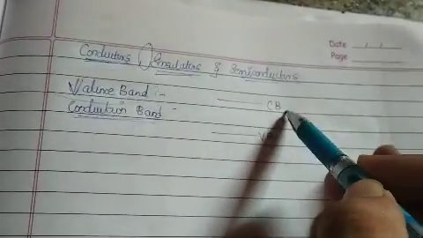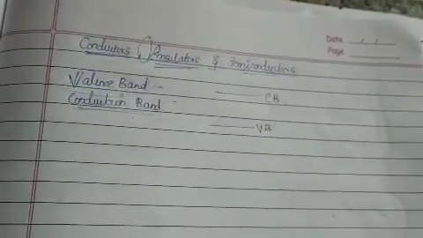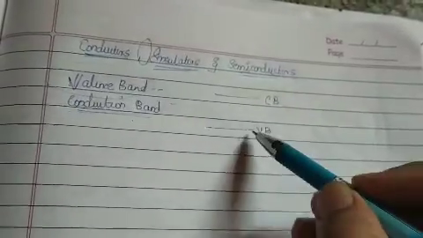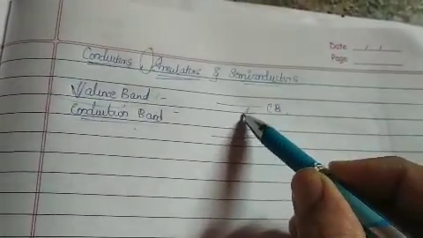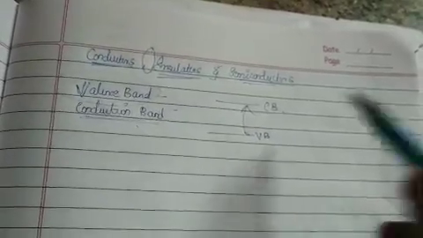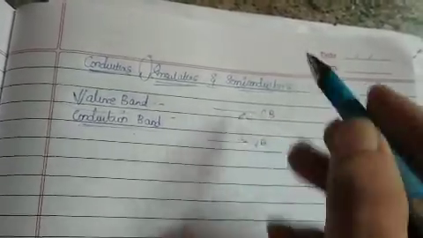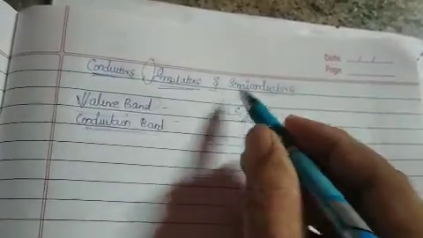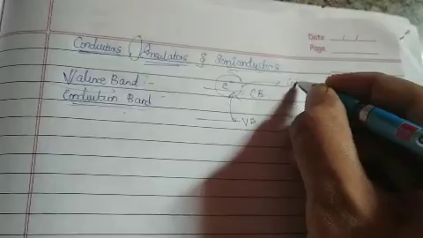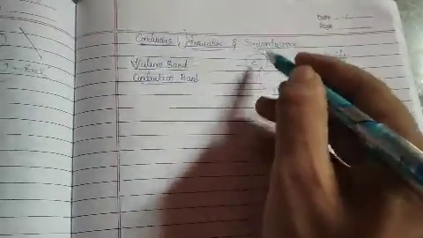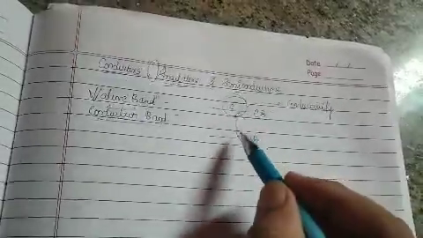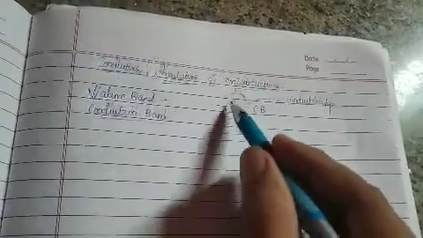And why are we dealing with this? Because whenever you apply certain energy to certain substances, the valence band electrons try to jump to the conduction band. And whenever they go to the conduction band, these electrons will be the source of your conductivity. These electrons are the main culprits for conducting electricity or heat energy. That is only possible when the electrons from the valence band jump to the conduction band.